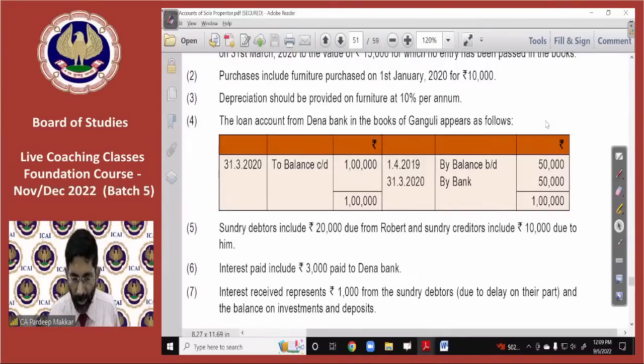Then he says, fourth, your adjustment 4th, 6th and 7th. Now interest received represents 1,000 received from sundry debtors due to delay on their part, and the balance on investments and deposits. This is to be calculated by us.